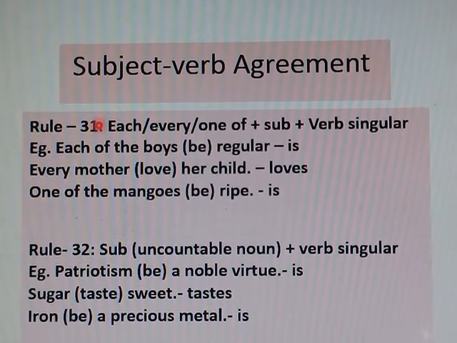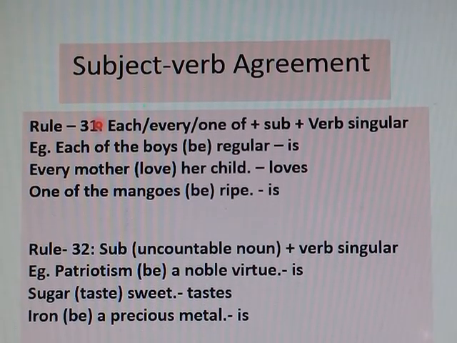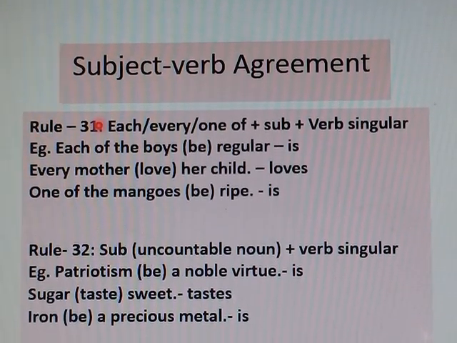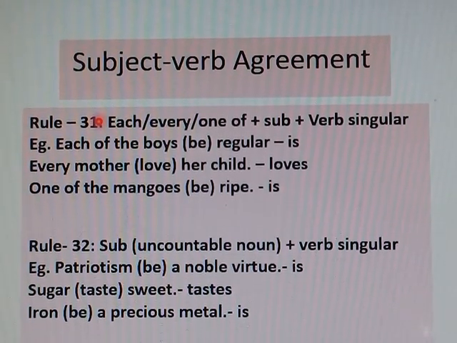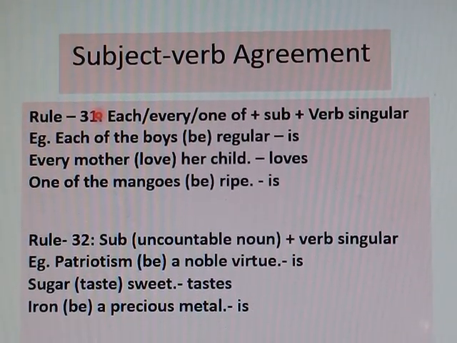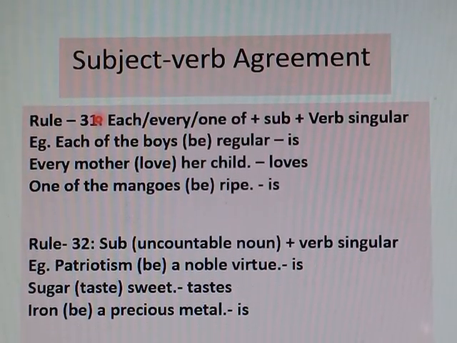Now the question is that, can we recognize a singular subject or a plural subject? Sometimes it is very difficult to recognize whether the subject is singular or plural. That is why we have to go through these rules.